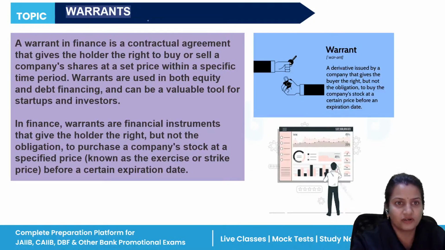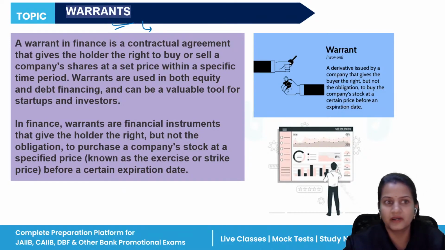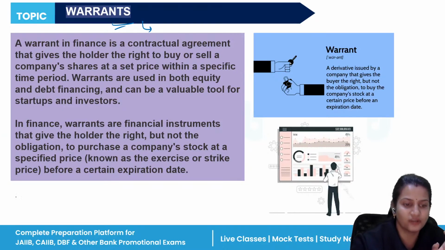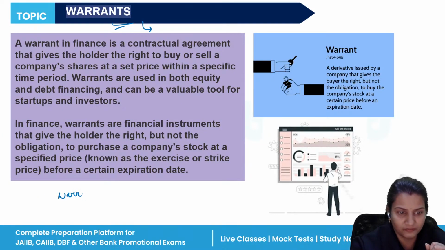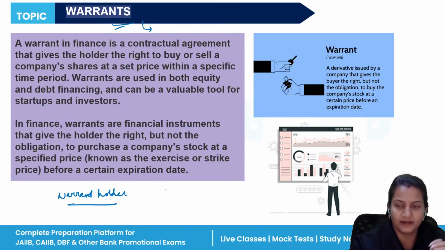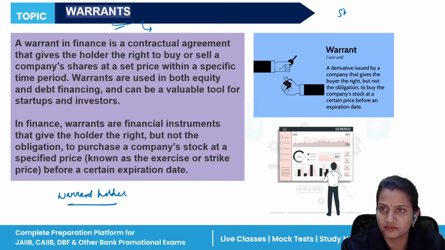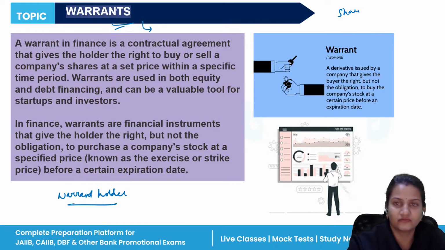Now, next is what? Warrants. Again, these are hybrid securities. So a warrant is a kind of document, an agreement which gives the holder, what? One who holds the warrants is known as a warrant holder. Like one who is holding shares is known as a preference shareholder or equity shareholder, similarly, one who is holding the warrant is known as a warrant holder.